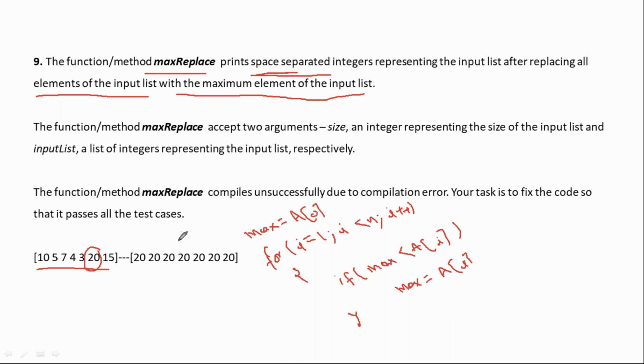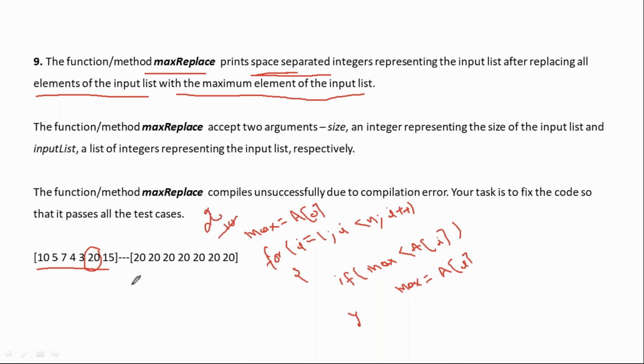Now see, the max value we are assuming as 10. Now we keep comparing 10 with 5. No, 5 is not bigger. 7 is not bigger. 4 is not bigger. 3 is also not bigger. 20, yes, so the condition is true. Max value gets updated, so it is now 20. Then 20 with 15, no. So finally the max value got printed.